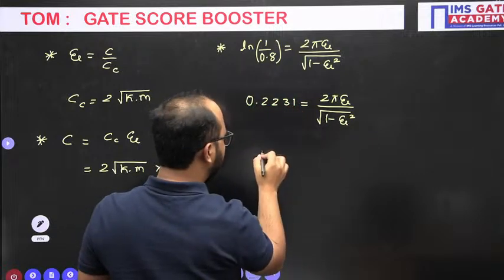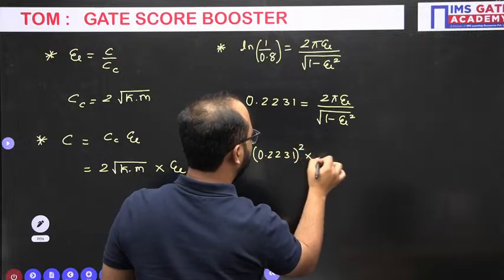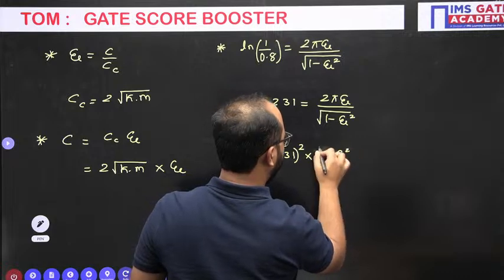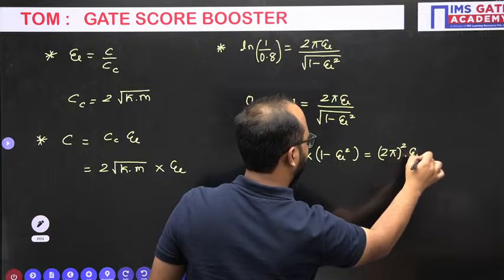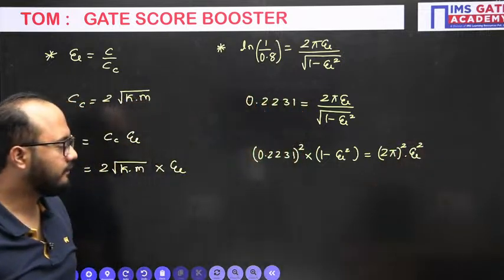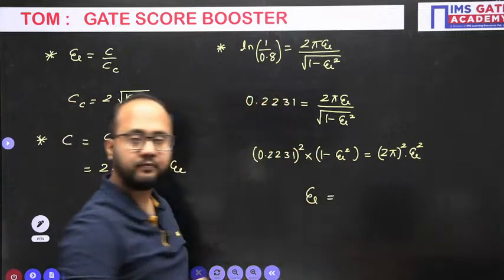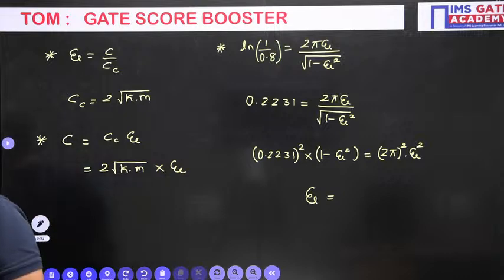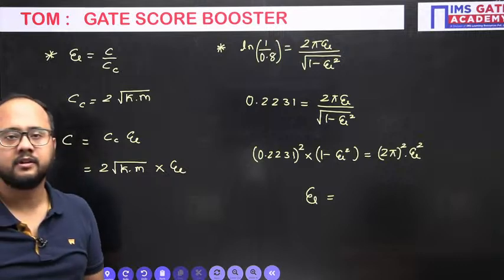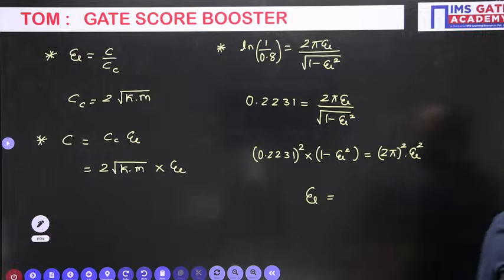So taking the square, 0.2231 squared times 1 minus damping factor square equals 2 pi whole square into psi square. Now from this equation you can easily get the answer for the damping factor. So did anyone get the answer, yes or no? What will be the answer for the damping factor?